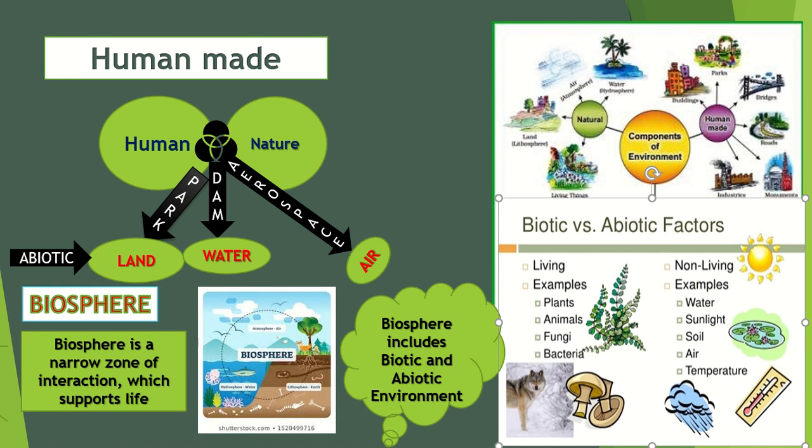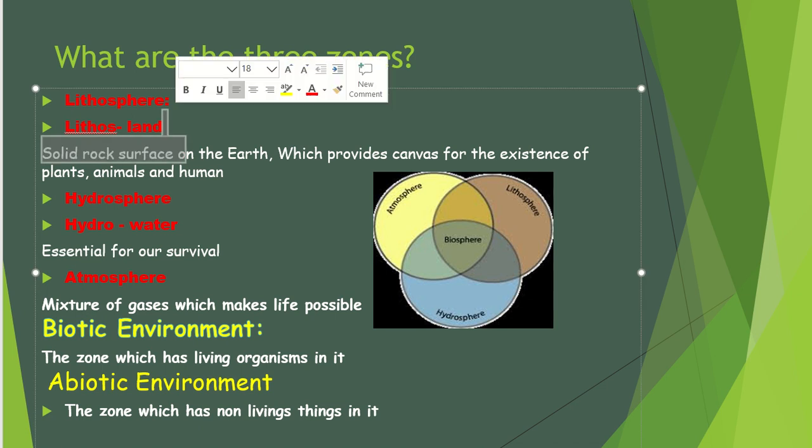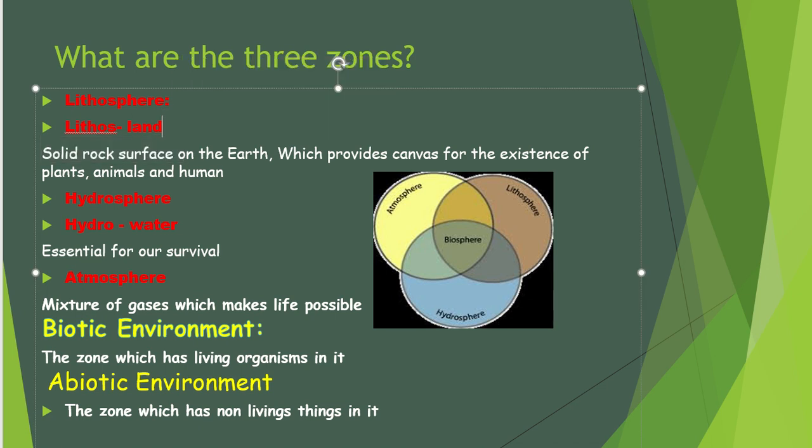That is what they mention here. It's a narrow zone which supports life. That is the definition of biosphere. Now what are the three zones? Lithosphere: lithos means land. It is the solid rock surface on the earth, which provides a zone for the existence of plants, animals and humans. What is hydrosphere? Hydro means water, which is essential for our survival. Atmosphere means a mixture of gases. It's not only oxygen, it has all the gases around us. So a mixture of gases makes life possible. Those are the three zones.